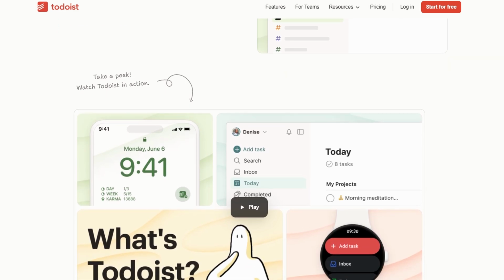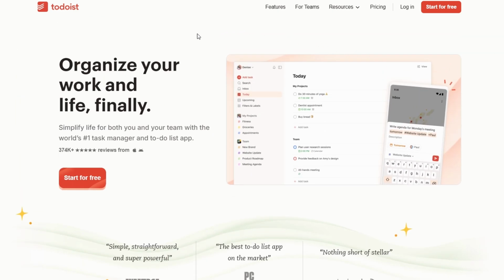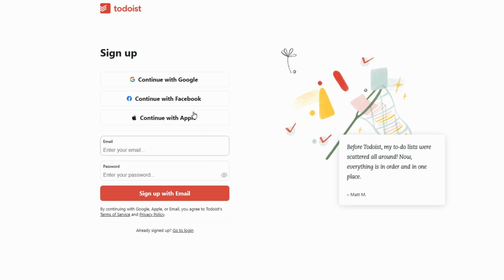If you haven't created an account yet, don't worry, it's really straightforward. You'll have the option to sign up for free, so no need to input any payment details initially. You can sign up using your Google account, Facebook, Apple ID, or just your email address. It's all about making the process quick and hassle-free.